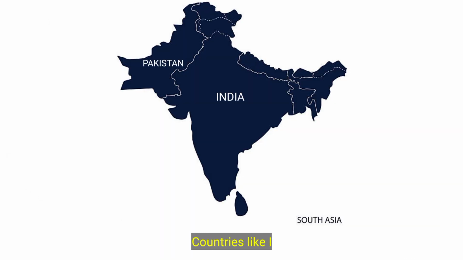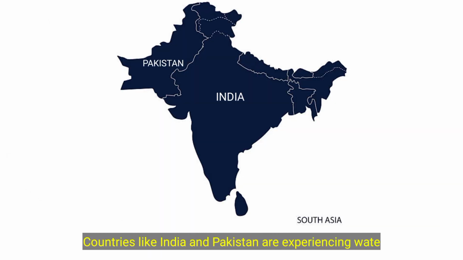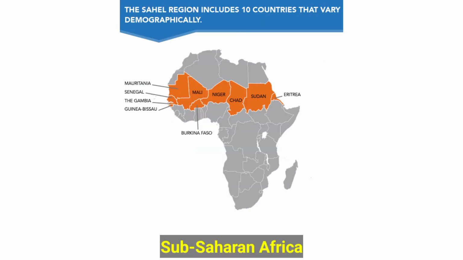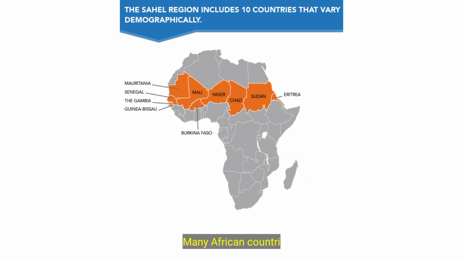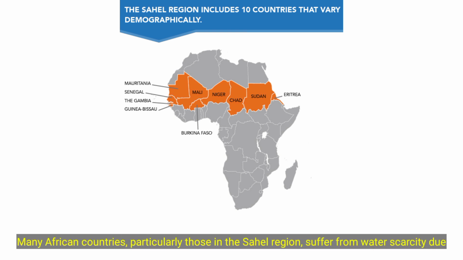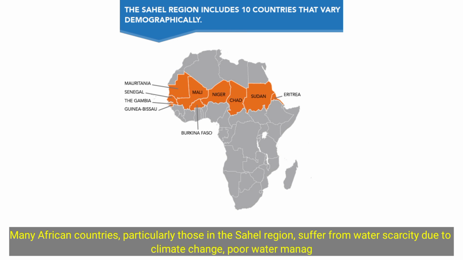Countries like India and Pakistan are experiencing water stress due to increasing population, rapid urbanization, and unsustainable agricultural practices. Sub-Saharan Africa: many African countries, particularly those in the Sahel region, suffer from water scarcity due to climate change, poor water management, and overexploitation of water resources.